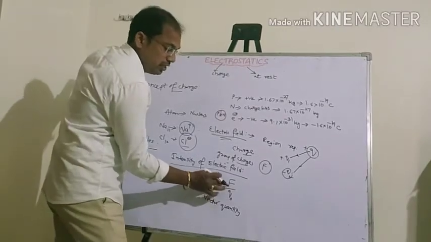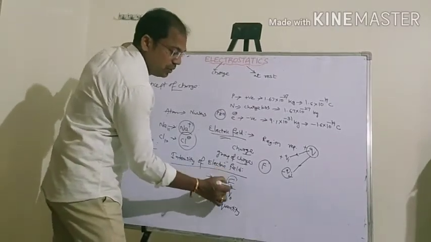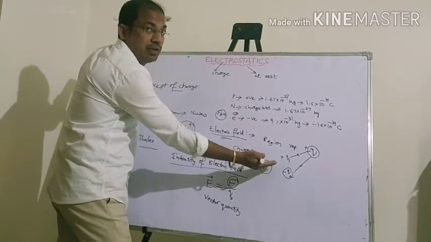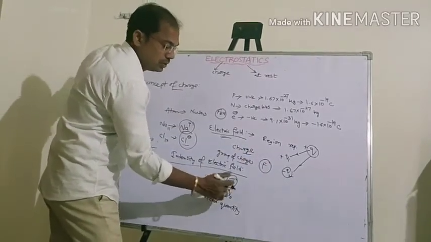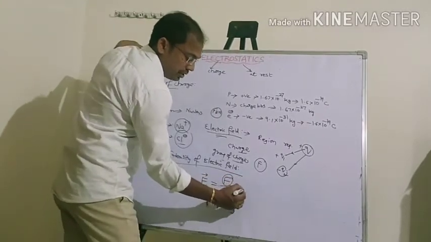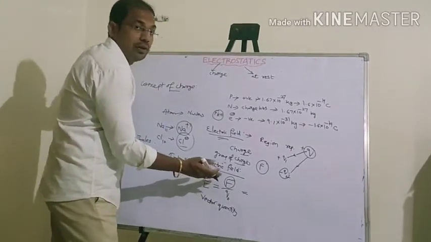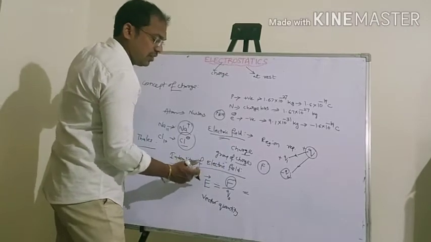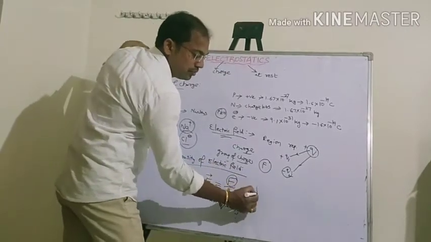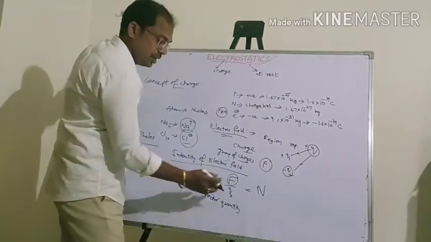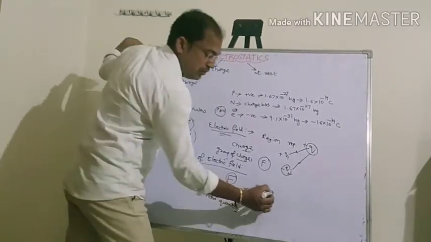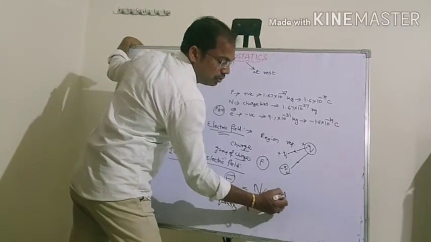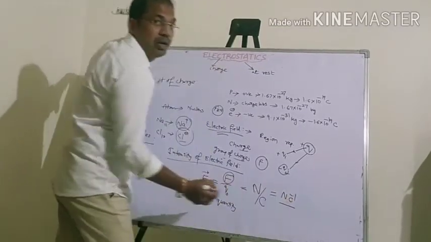Okay, so this force will be either an attractive or repulsive force. Q naught is the magnitude of charge. Next, the units of intensity of electric field: the force will be in Newton and charge will be in Coulomb. So simply we can write Newton per Coulomb, or Newton Coulomb inverse.